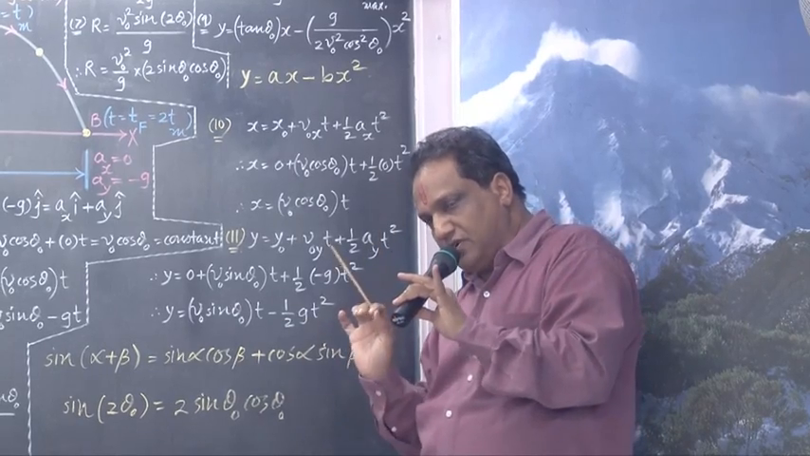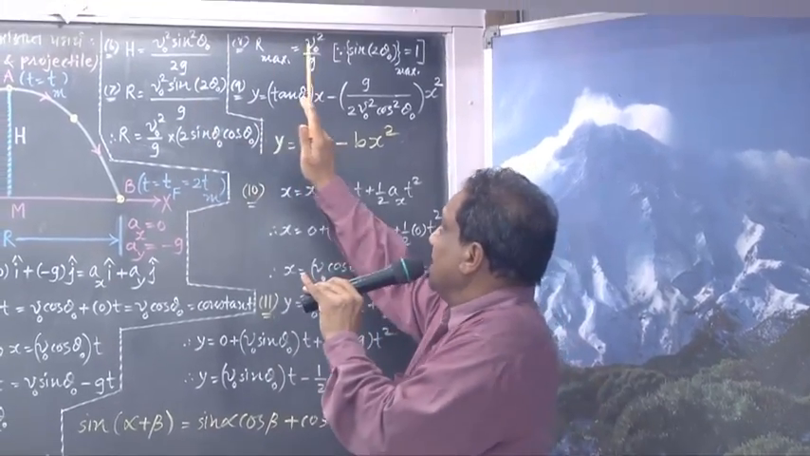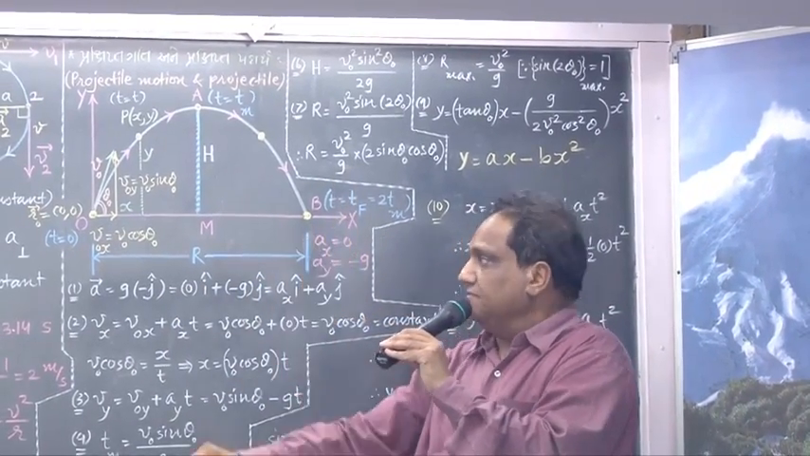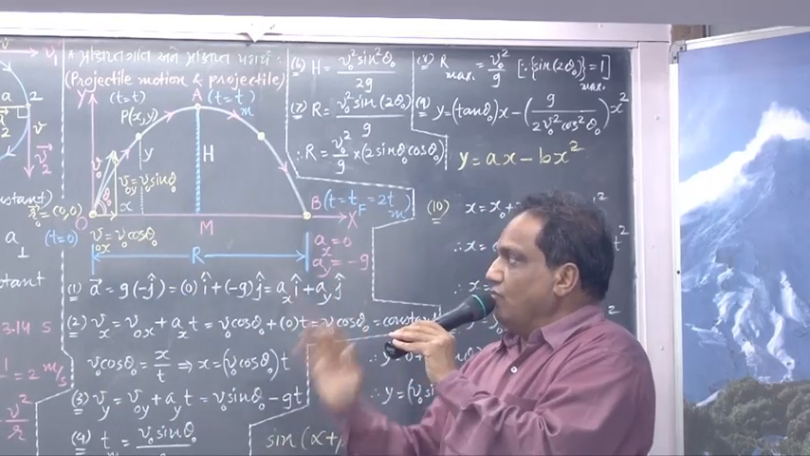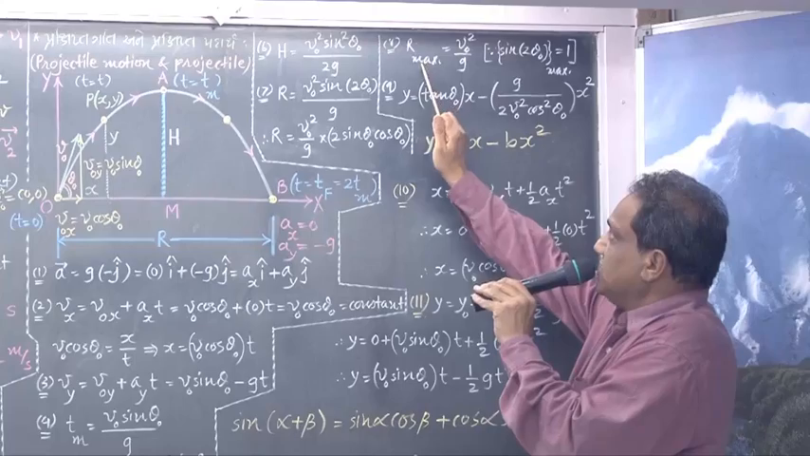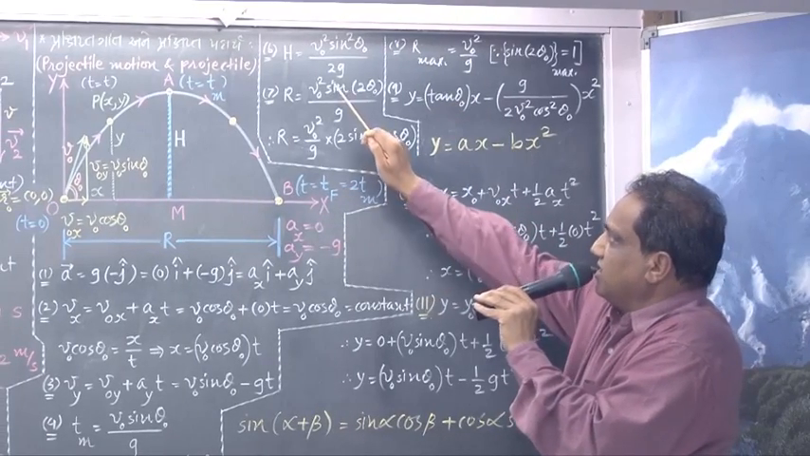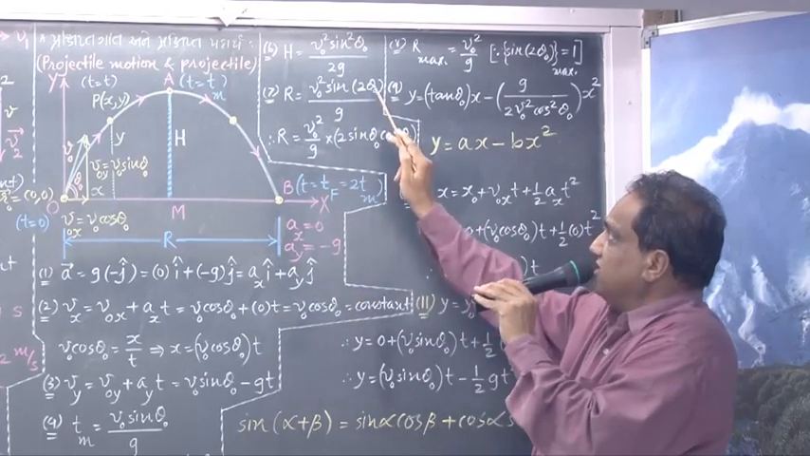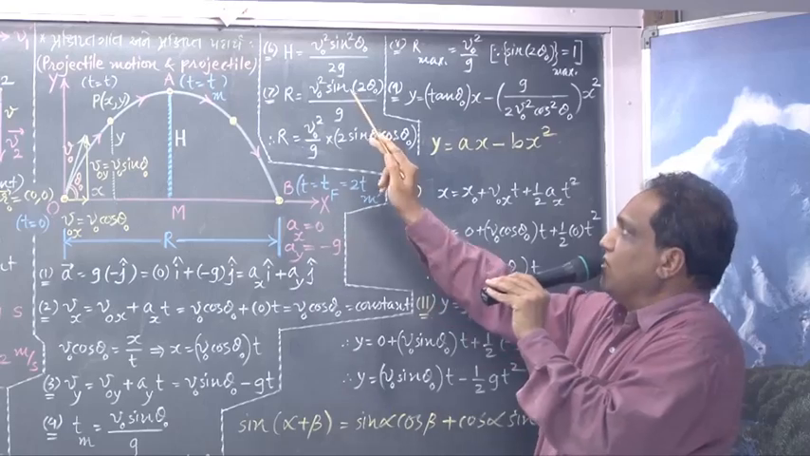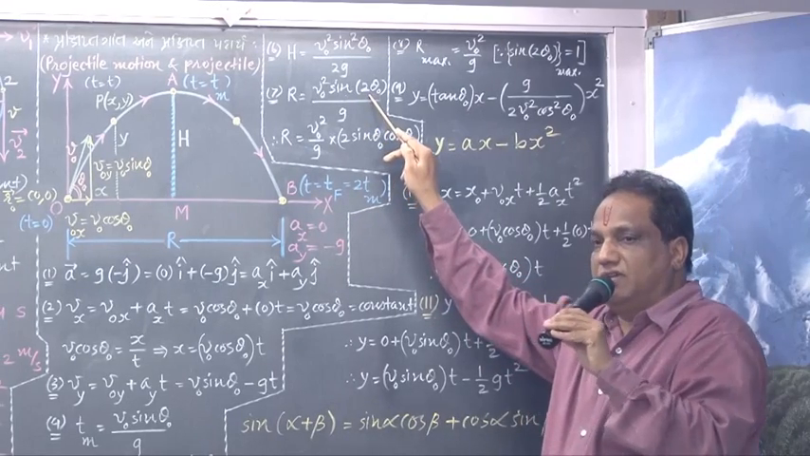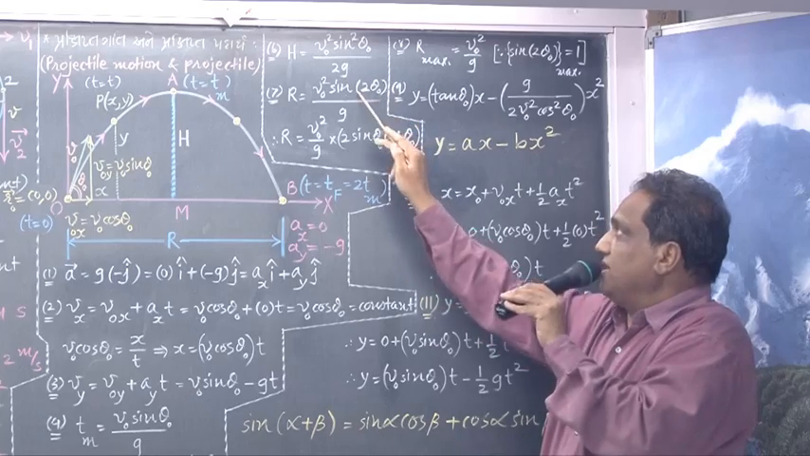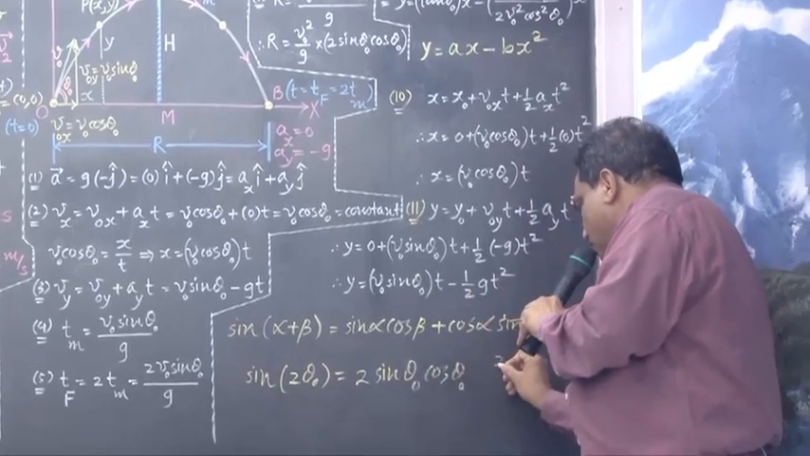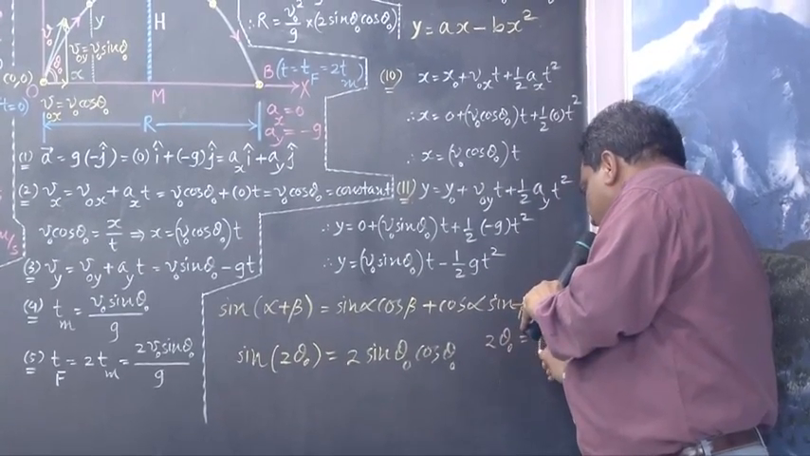Okay, wait, last one point. If any player wants to throw the sphere at the largest possible distance, in order to get the maximum range, what should he do? He should make this value 1. But tell me, when will this be 1? Provided this angle is 90 degree, because we know sine of 90 degree is 1. So this angle must be 90. So 2 theta 0 equals 90 degree. So what is theta 0?